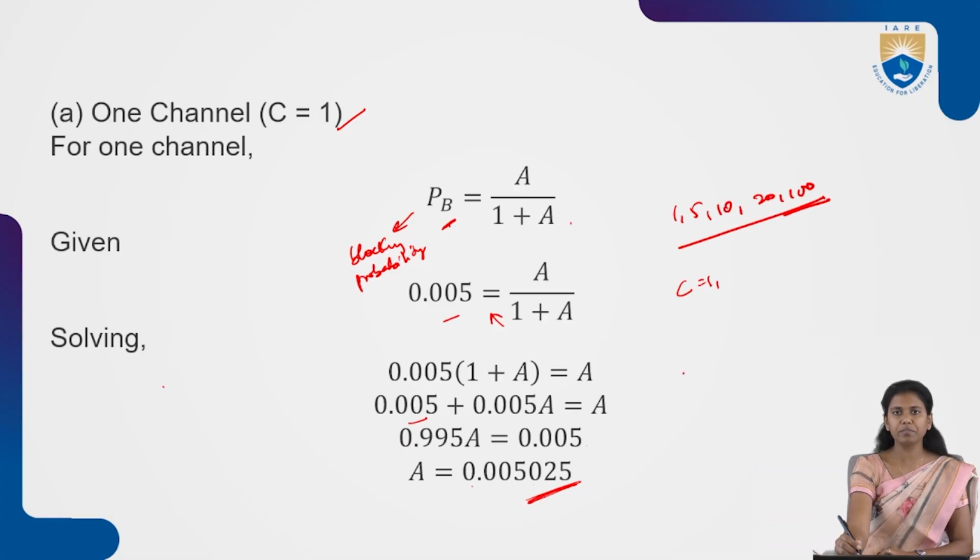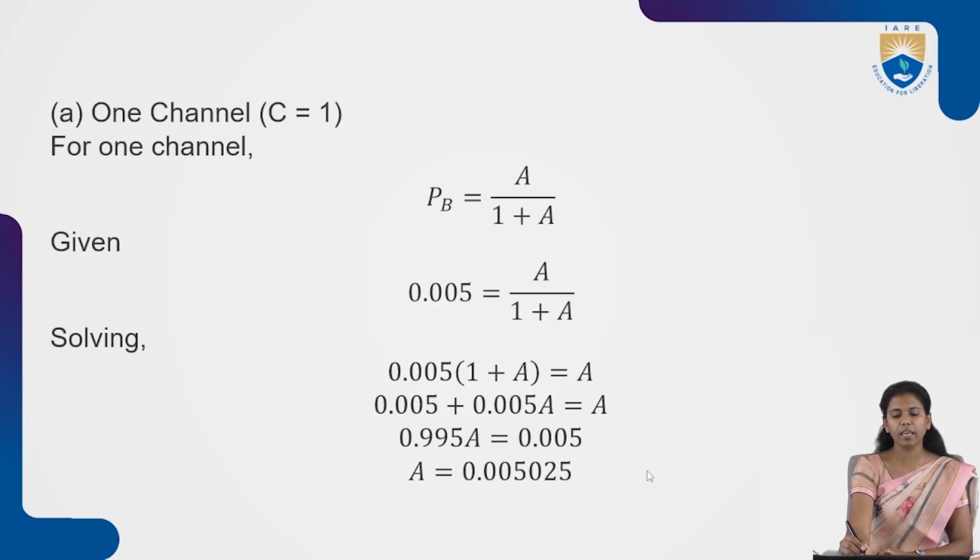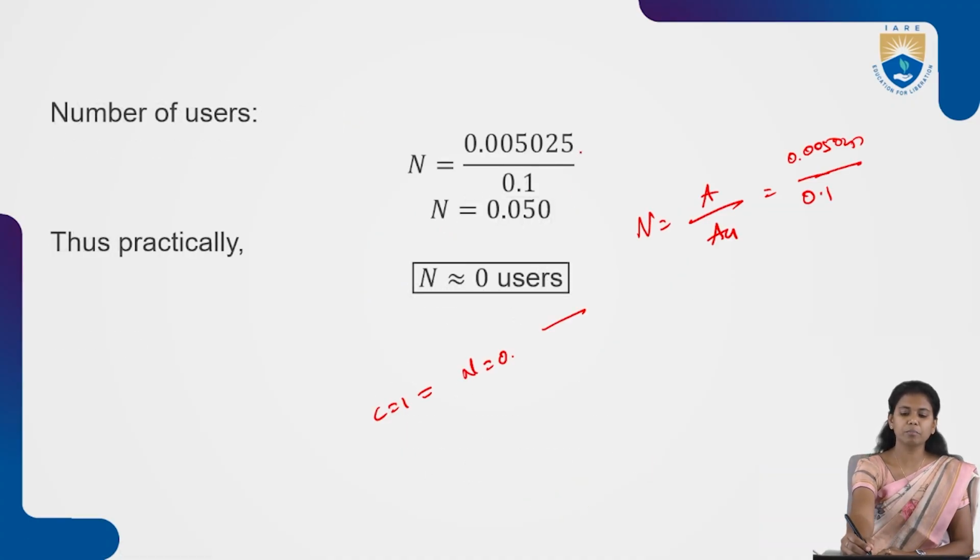For all these channels, the same formula is applied. How did we get the Erlangs A? By using the blocking probability, A divided by 1 plus A. After substituting, you will get A, and after that you simply substitute here, A divided by AU. This is how we can obtain the traffic.